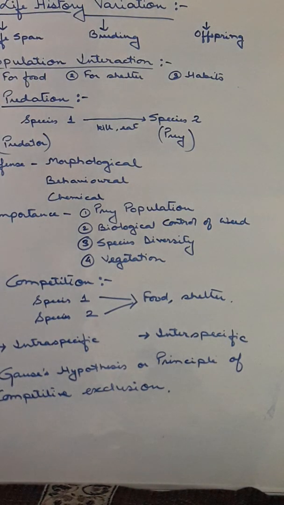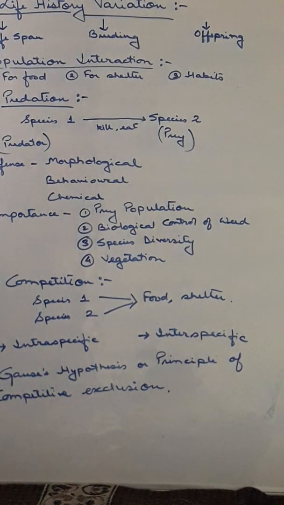Next is breeding. Breeding means reproduction. So some organisms will breed once in a lifetime. Some organisms will breed throughout their lifetime. So these are variations. Then offsprings. Some organisms produce a large number of offsprings which are very small sized, while some will produce large sized offsprings. So these are the basic three things which are responsible for the variation in a population.